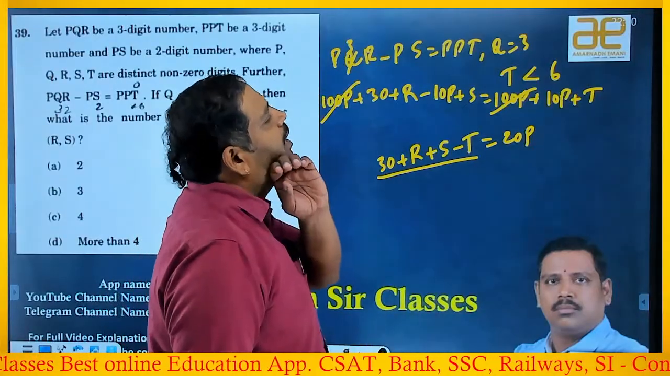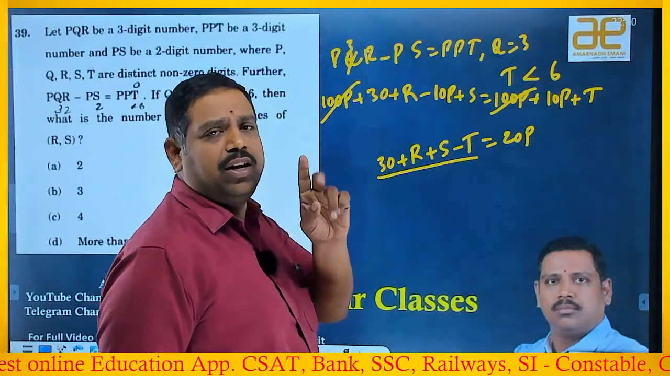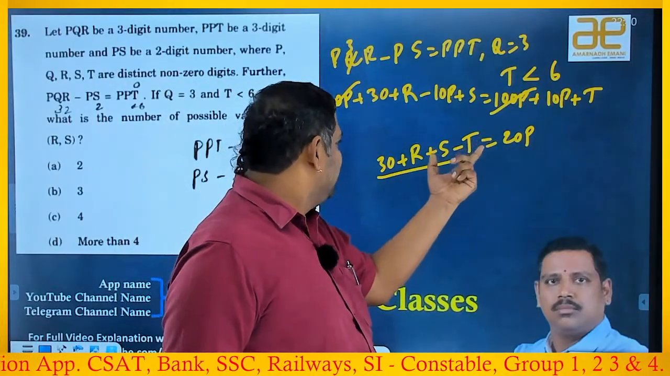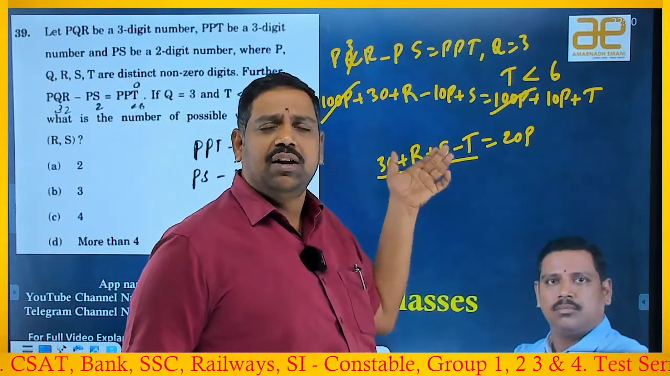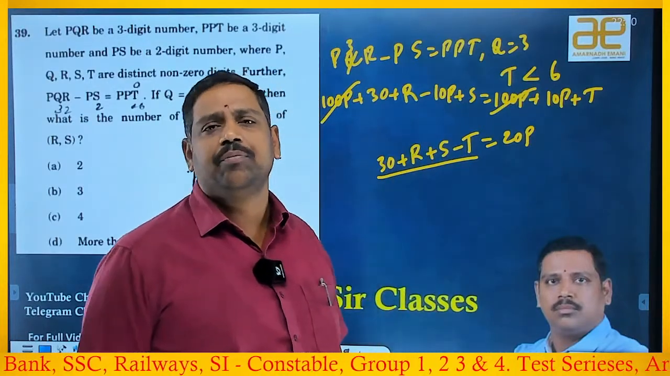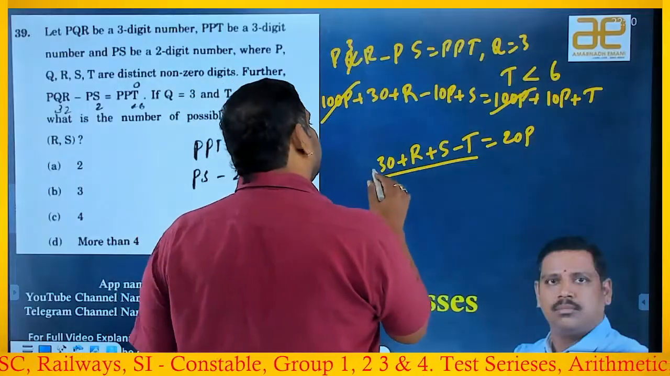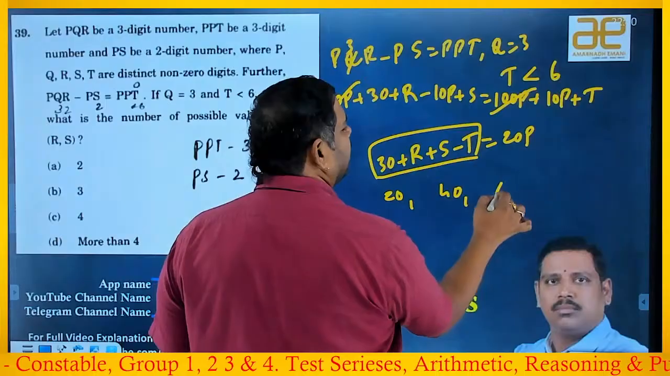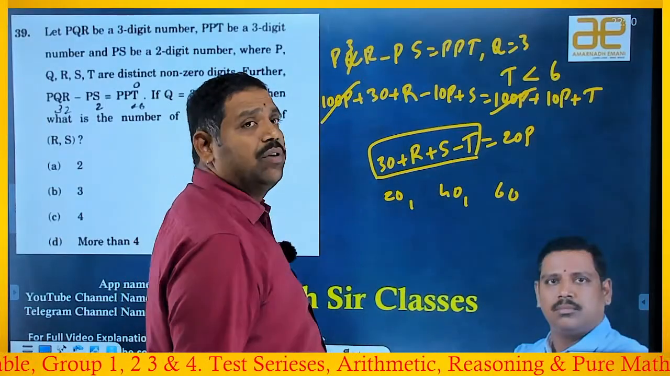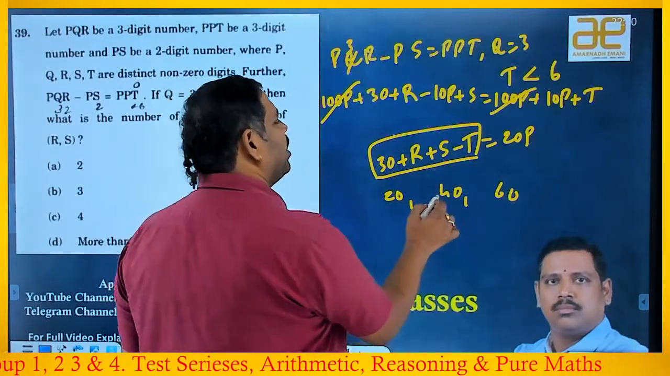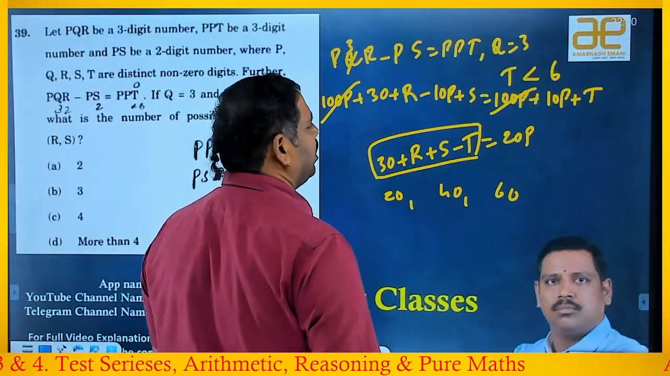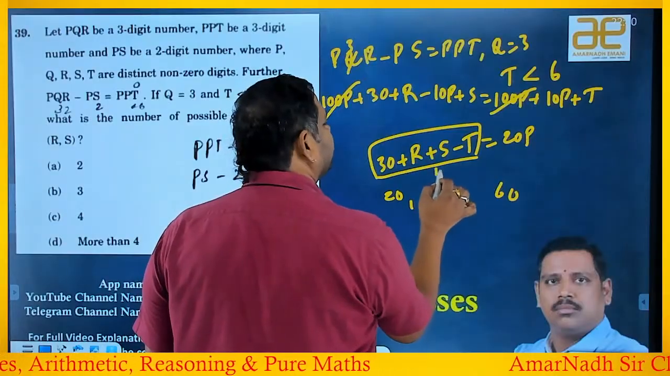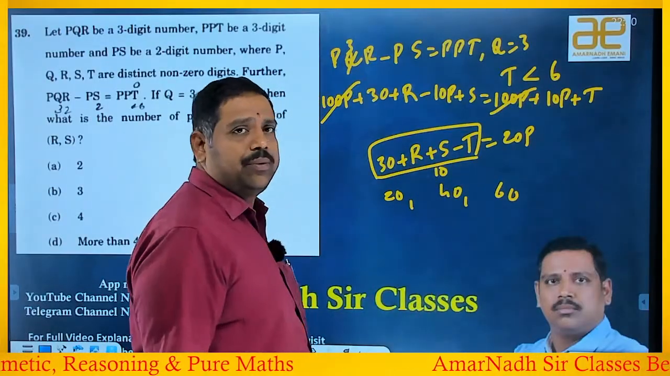P is definitely a natural number, right? So it can take 1, 2, 3 and so on. If P is 1, it is 20; 2 means 40; 3 means 60. So this value should be a multiple of 20, either 20 or 40 or 60, and like that I have to verify. Suppose it needs to become 40, then R plus S minus T should be how much here? 10.